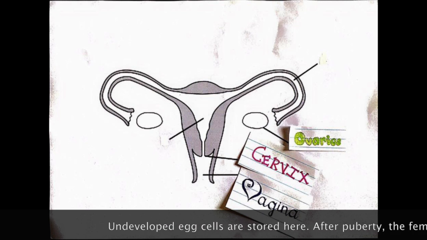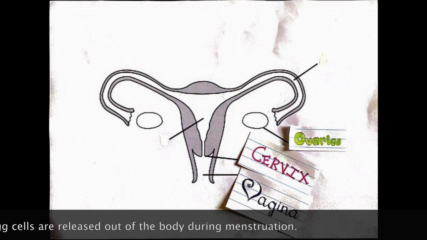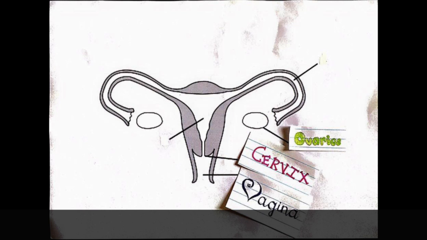The ovaries: undeveloped egg cells are stored here. After puberty, the female will release an egg each month. Unused egg cells are released out of the body during menstruation.